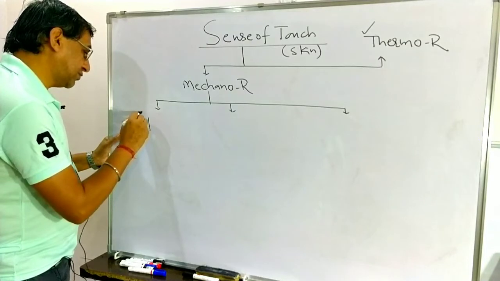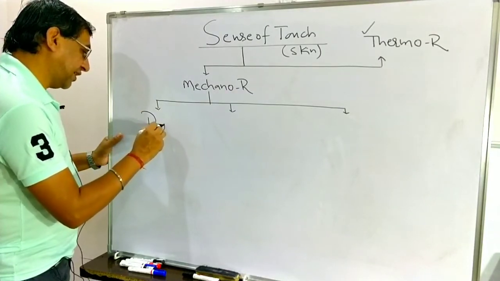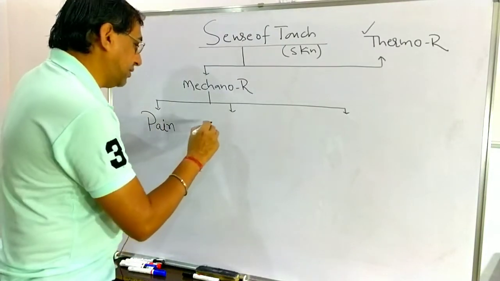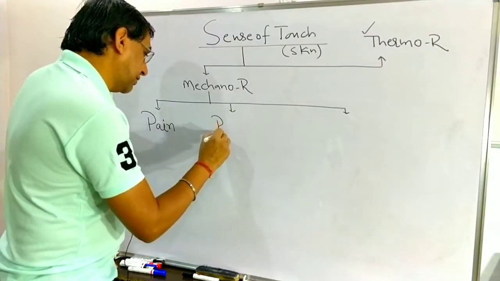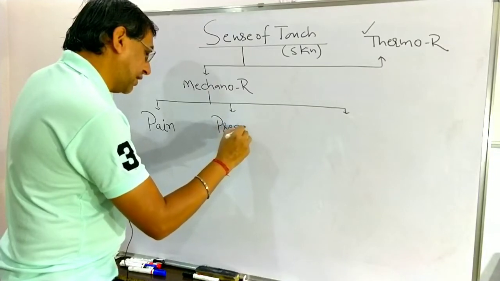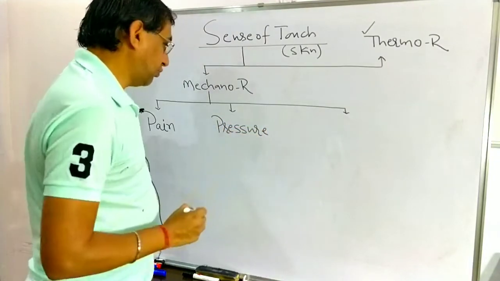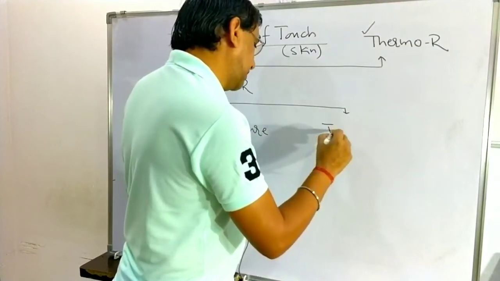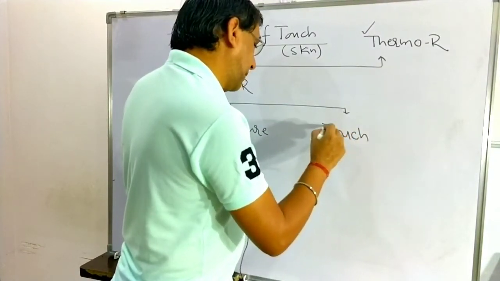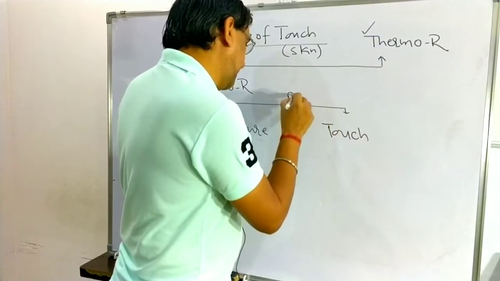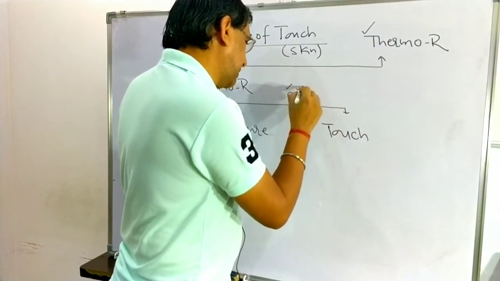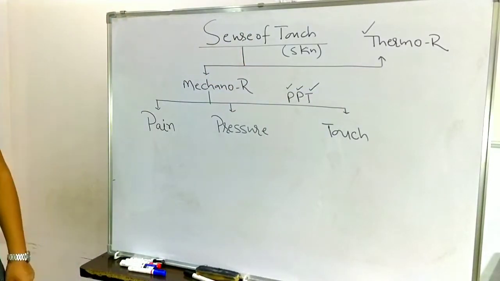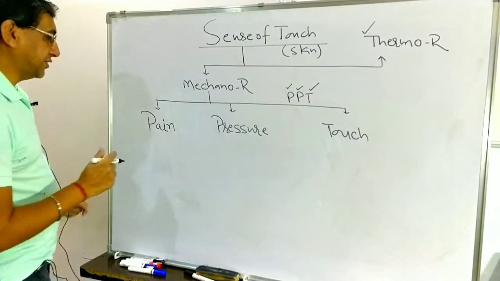First, those responsible to receive the sense of pain. Second, those responsible to receive pressure. And third, those responsible to receive touch. So pain, pressure and touch, PPT. Mechanoreceptors are of three types: pain, pressure and touch.